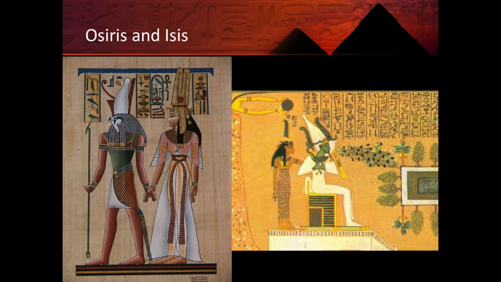The story behind Osiris was that Osiris was believed to have been murdered by his brother Seth, and they cut his body into pieces and spread them out around Egypt. Isis was his wife, and so she collected the pieces and then wrapped them in bandages and linen, and that caused him to become resurrected. And so the story of resurrection is central to Osiris.